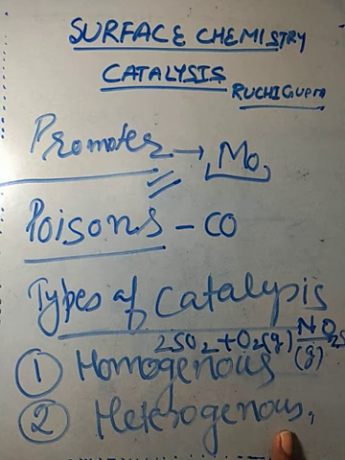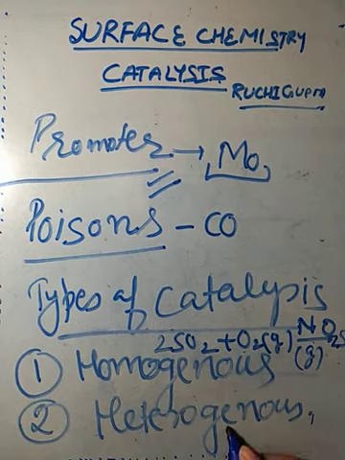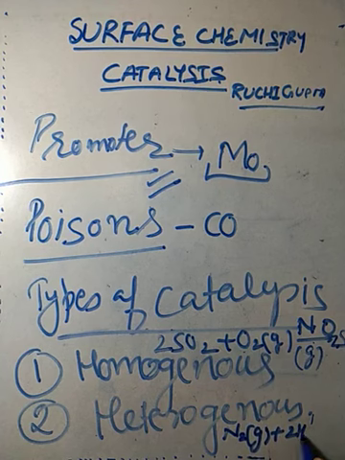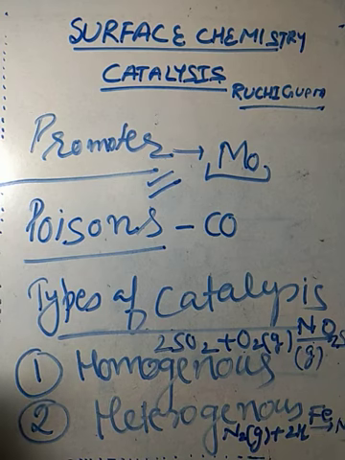In heterogeneous catalysis, the reactant and the catalyst are not in the same phase. That means reactant and catalyst are of different phases. For example, in the Haber's process, N2 is a gas. Hydrogen is also a gas and they form ammonia. During this reaction, the catalyst used is iron, Fe. And you all know that iron is a solid. So that means it is an example of heterogeneous catalysis.